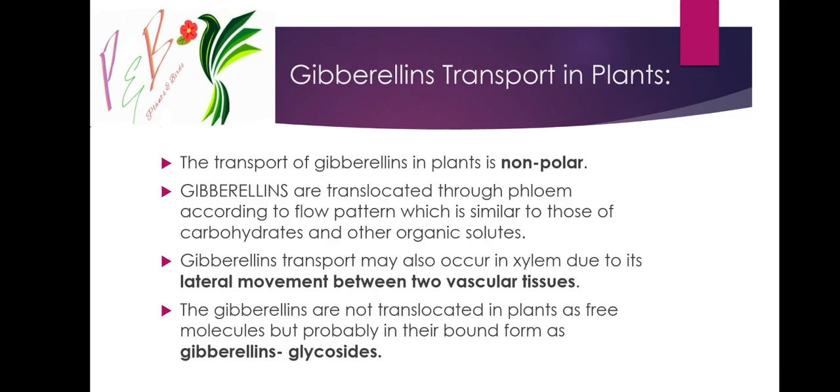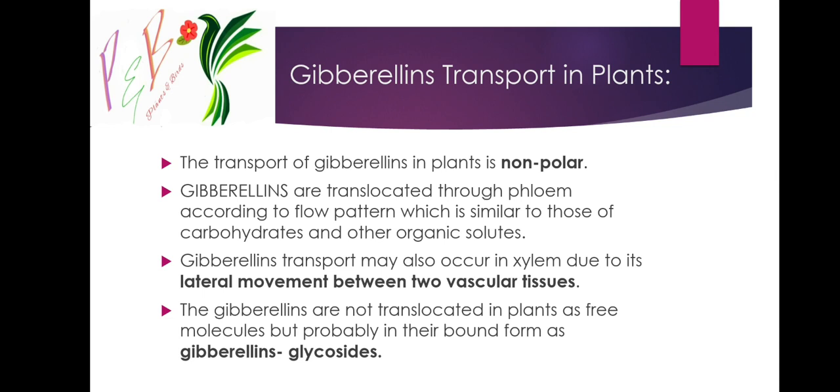Next, gibberellin transport in plants. The transport of gibberellins in plants is non-polar. The only polar plant growth regulator is auxin. Gibberellins are translocated in the phloem according to a flow pattern similar to that of carbohydrates and other organic solutes.